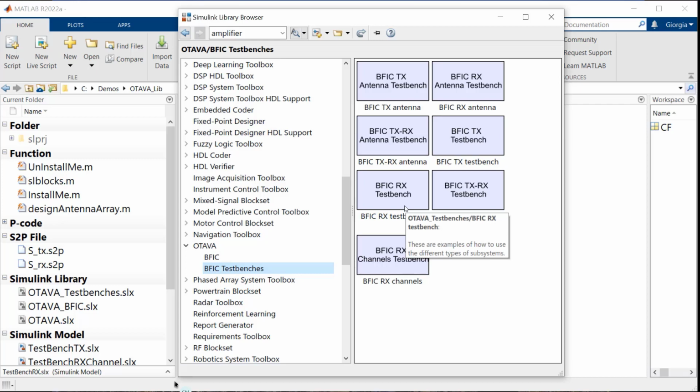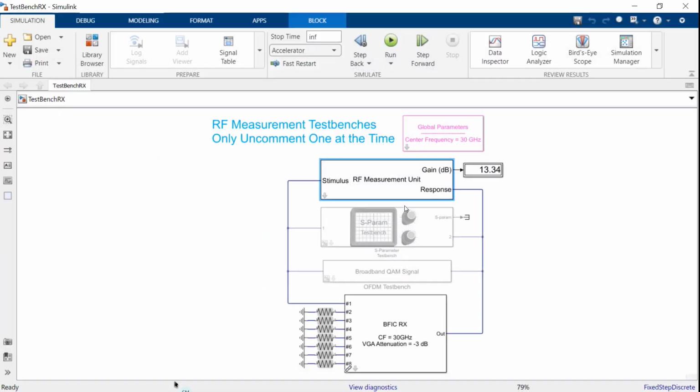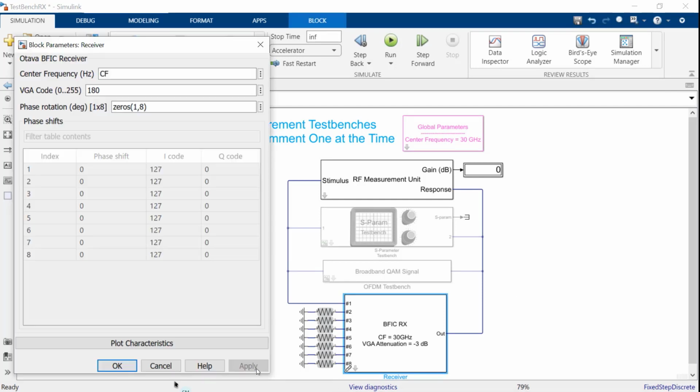I recommend you start from here, and in this case, we will first open the receiver test bench. On the bottom, you see the instantiated BFIC model. If we double click on it, then we open its mask. We can see the operating frequency indicated by the variable CF, in this case set to 30 gigahertz, the VGA code of 180 that corresponds to 3 dB of attenuation and is shown on the mask of the BFIC, and 0 phase shifts because in this case we're only testing the first channel.